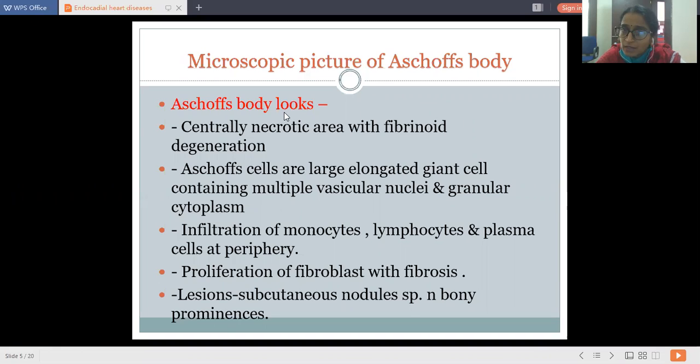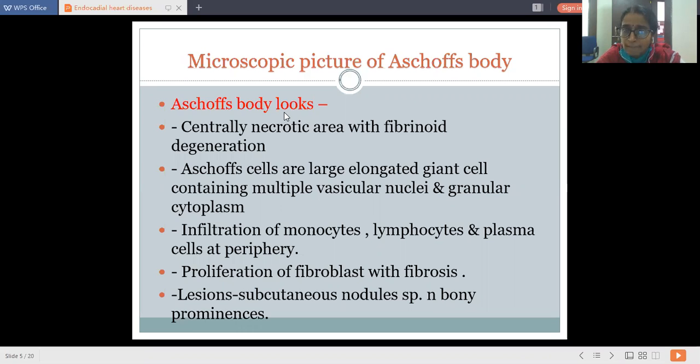There is infiltration of monocytes, lymphocytes and plasma cells at the periphery. It is nothing but a giant cell which is elongated in shape, which contains multiple vesicular nuclei and granular cytoplasm. There is infiltration of inflammatory cells, that is monocytes, lymphocytes and plasma cells, at the periphery of the giant cell.